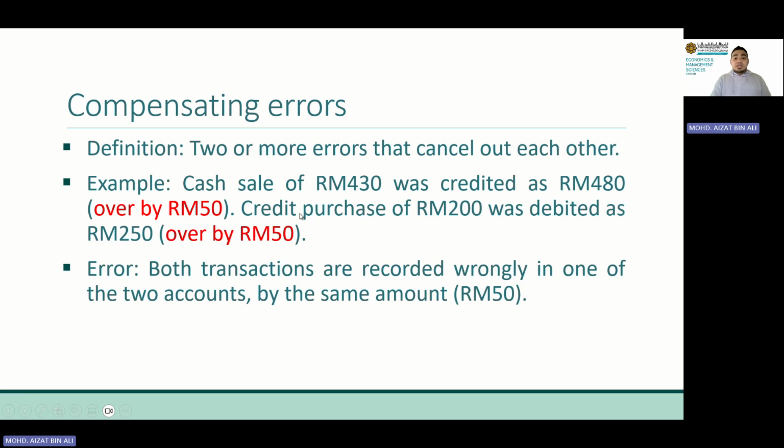This is the first transaction. The second transaction, credit purchase of 200 was debited as 250. The credit side is correct, but now the debit is wrong. What is the probability? In the real world, we have two different transactions where each of those transactions contains error that cancel out each other. I would say in real life, this would be almost an impossible error. But of course, here we want to ask you questions in exam. Anything can be asked, right?